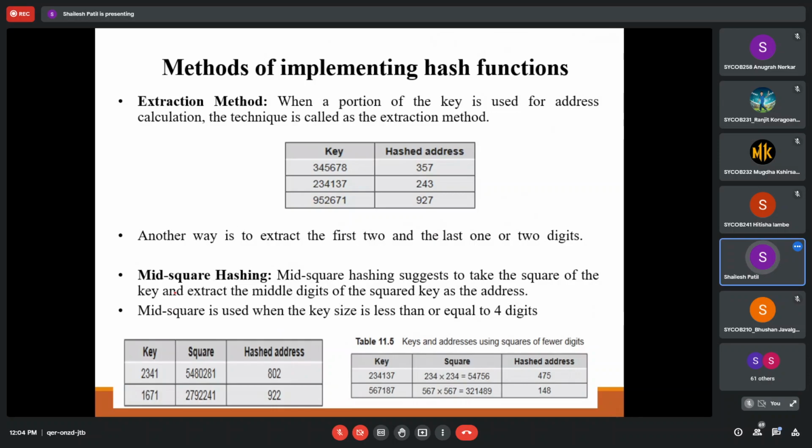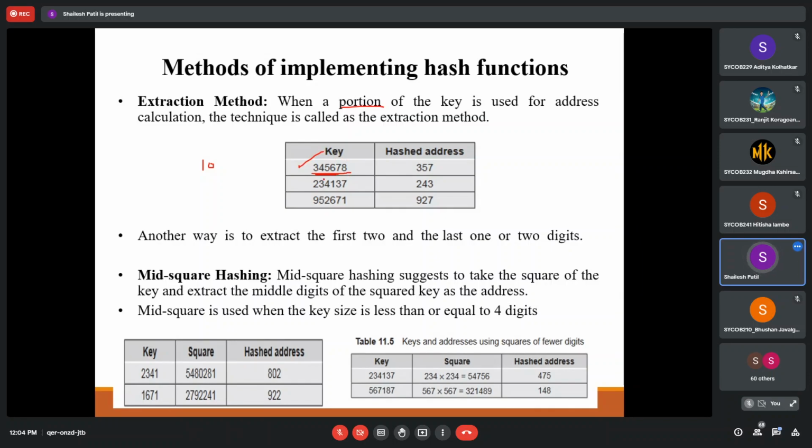The next thing is the extraction method. When a portion of the key is used for address calculation, this is called the extraction method. Because for this bigger number, can we do mod 10 for this much big number? Is it possible? Will it help us a lot? No, sir. Again, bucket size also matters. We cannot keep the bucket size large like this. The hash table size will not be that large. So we use a portion of these keys.